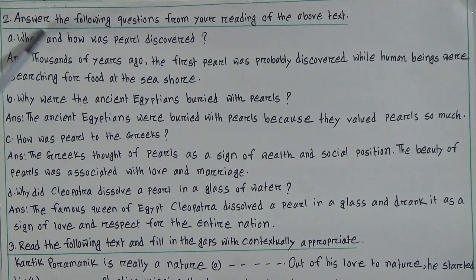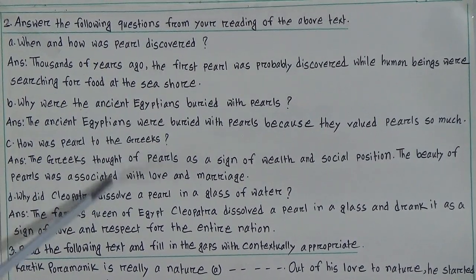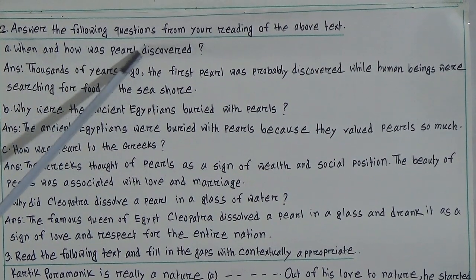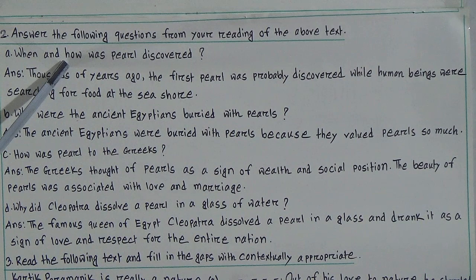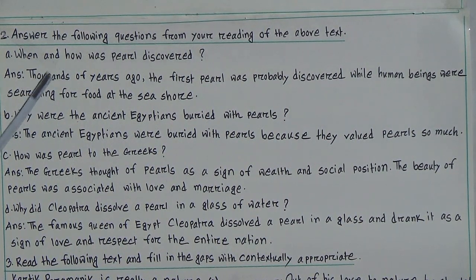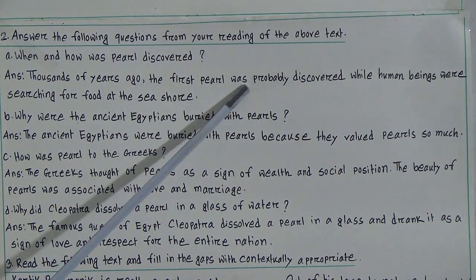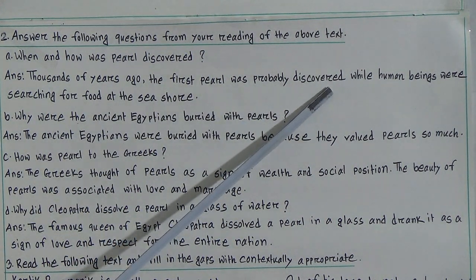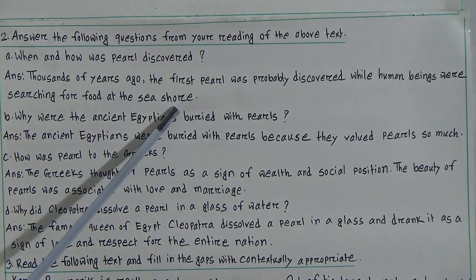Look here, answer the following questions from your reading of the above text. I have given here 4 questions. Look at the first one. When and how was pearl discovered? So look, the question was written in past tense, so our answer should be in past tense. Thousands of years ago the first pearl was probably discovered. Look at the structure of the verb. It was probably discovered while human beings were searching for food at the seashore.